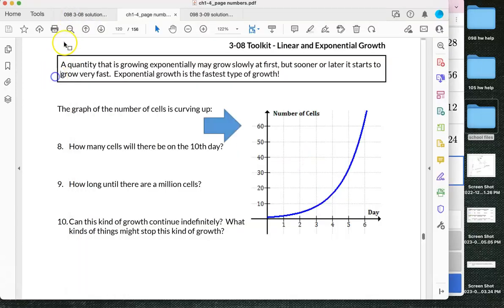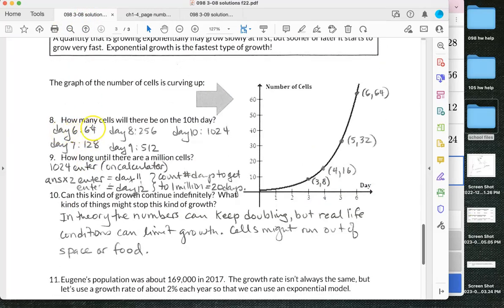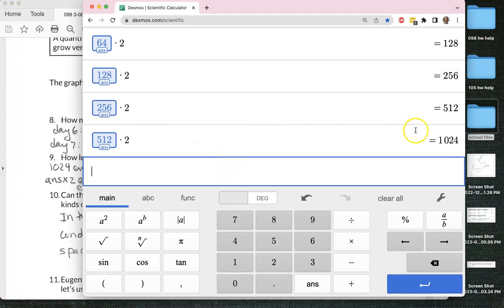And this is how I recorded it here. I put down the number of days and then how many cells all the way up through day 10. How long until there are 1,000,000 cells? Even though that seems like a ridiculous question, it might take a super long time. If we just keep counting, it's not actually that long because exponential growth is so strong.